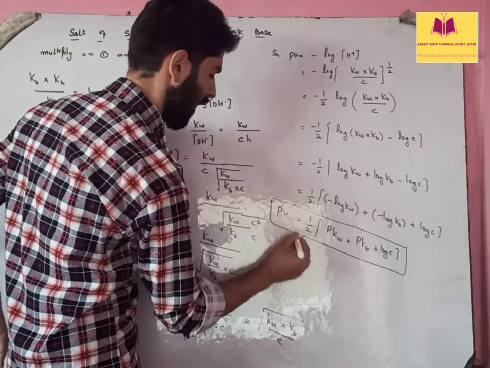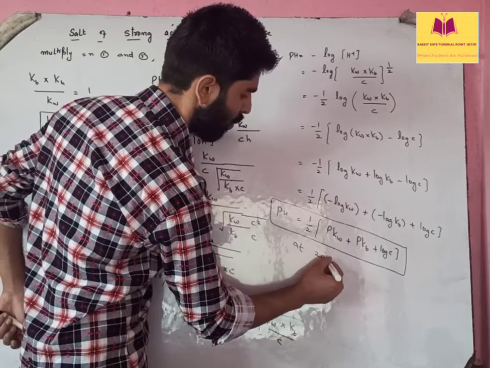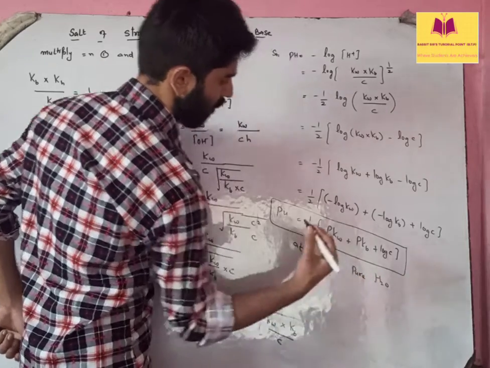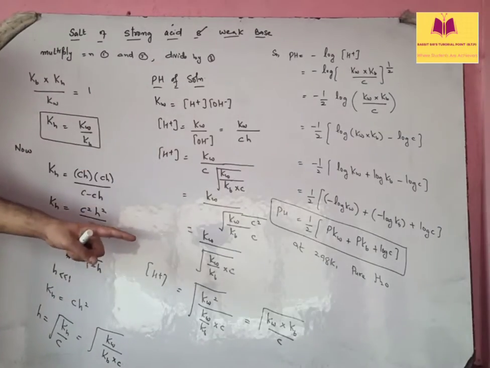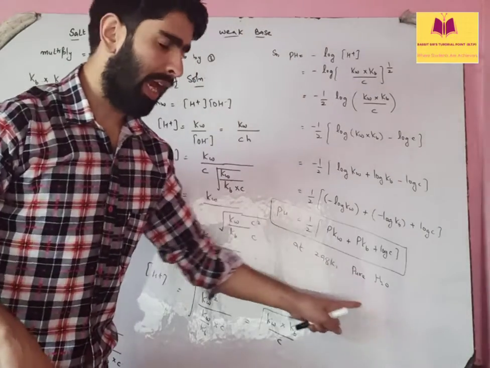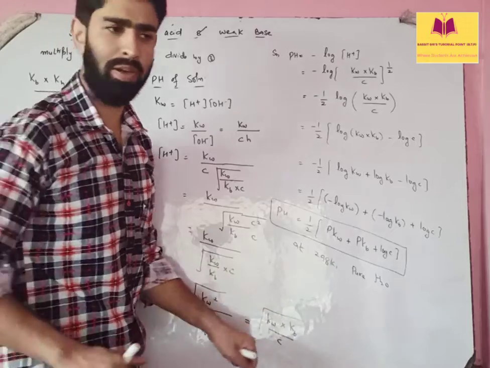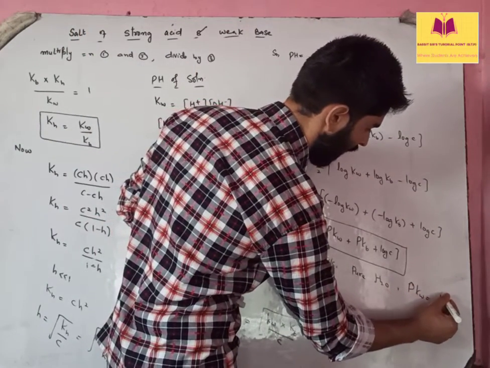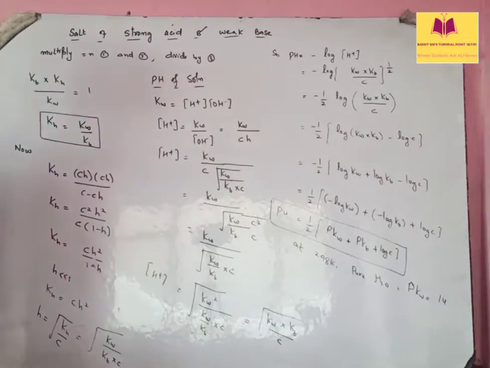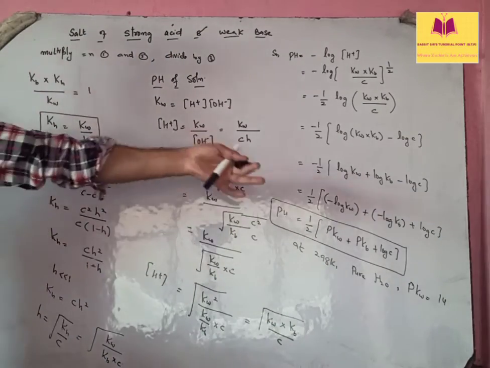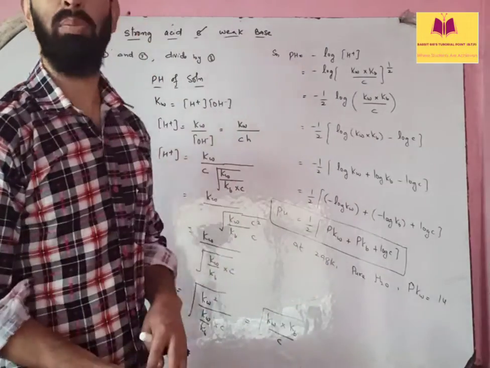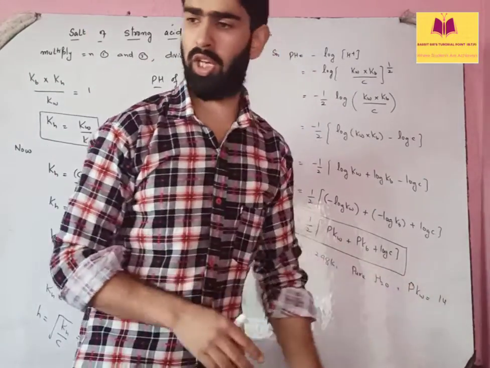Now there is a special case at 298 Kelvin, pure water. In case the solvent is pure water and the temperature is 298 Kelvin, you know the value of pKw is 14. In that case, Kw is 10 power minus 14, so pKw is 14. If you increase or decrease the temperature, the value of Kw will change.